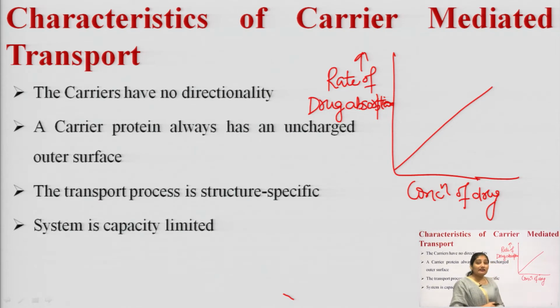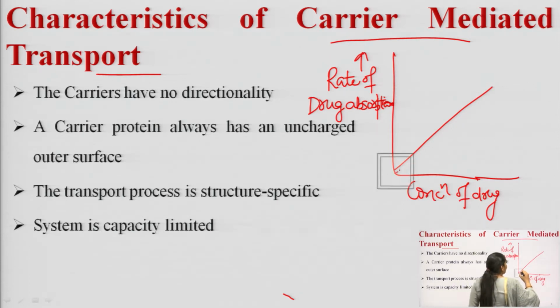And if the drug is absorbed by carrier mediated transport, then we will get a line like this.